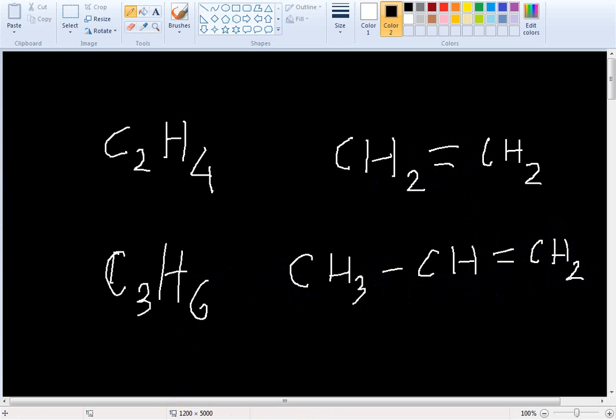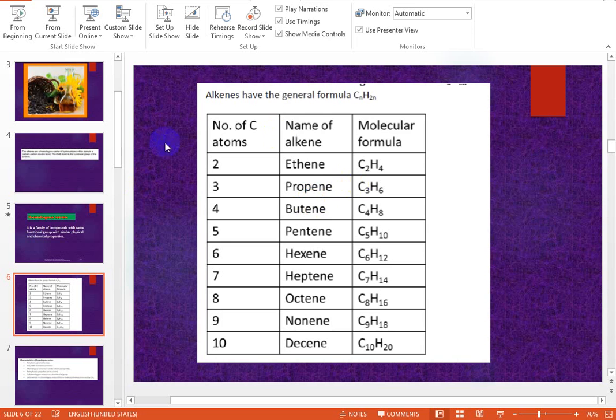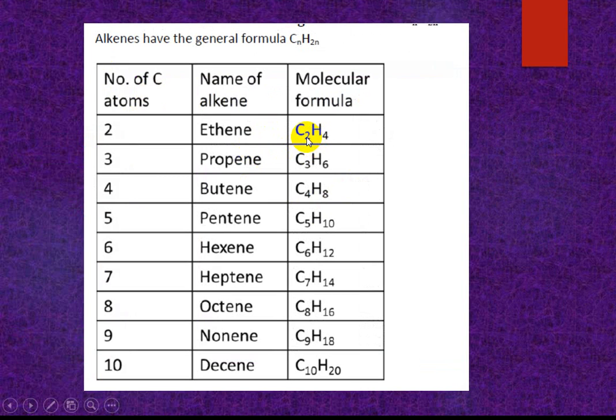What is the difference between consecutive compounds? Can you say? Every compound differs by how many carbons and how many hydrogens?